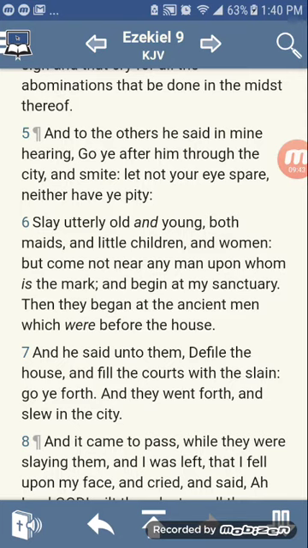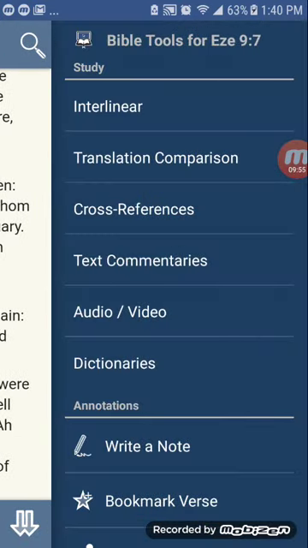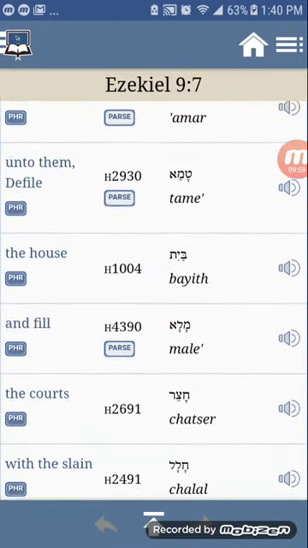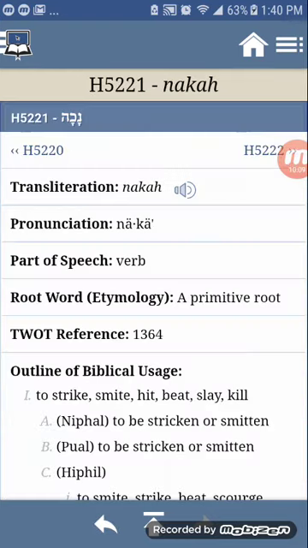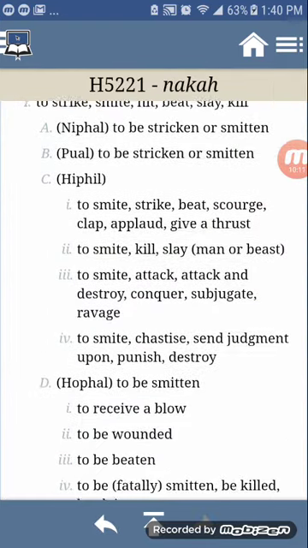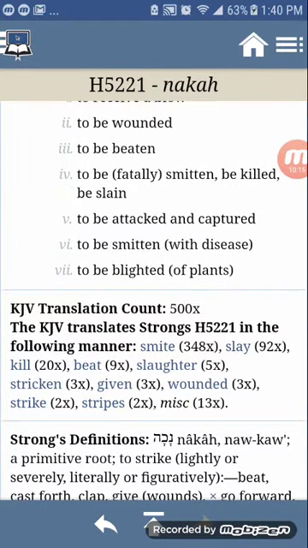And he said unto them, "Defile the house and fill the courts with the slain. Go ye forth." And they went forth and slew in the city. And that word for slew should be harag. Basically means just to kill. Oh, it's nakah. Yeah, nakah, which just means to kill. To smite, to be punished. That's what it is, to kill.